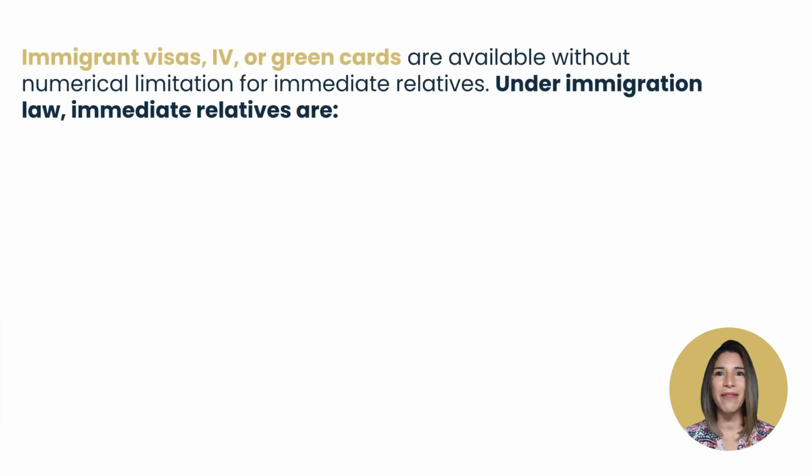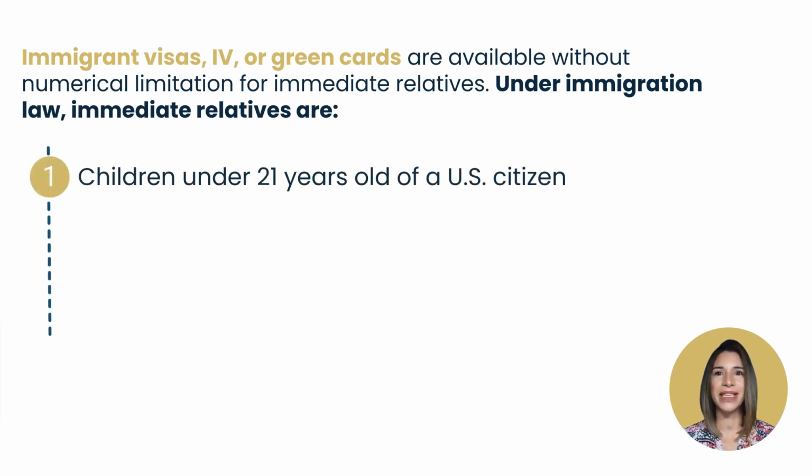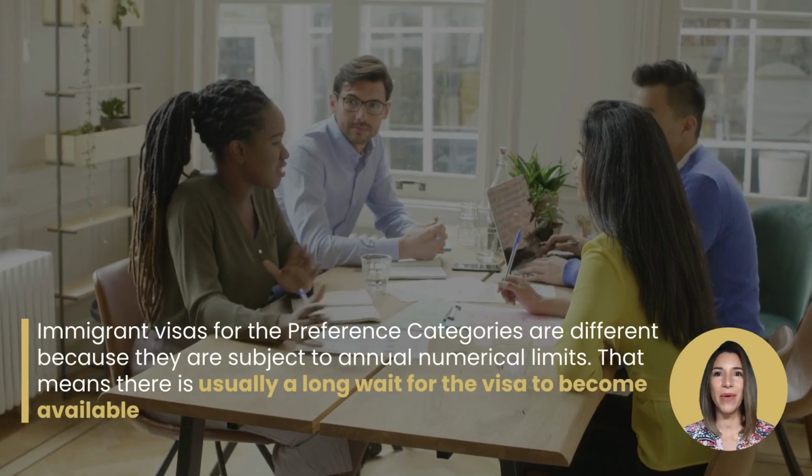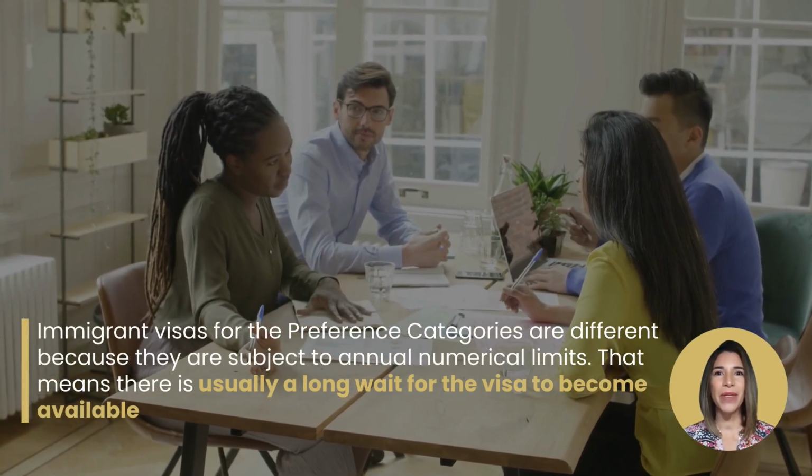Immigrant visas, IV, or green cards are available without numerical limitation for immediate relatives. Under immigration law, immediate relatives are children under 21 years old of a U.S. citizen, spouse of a U.S. citizen, parents of a U.S. citizen. Immigrant visas for the preference categories are different because they are subject to annual numerical limits.